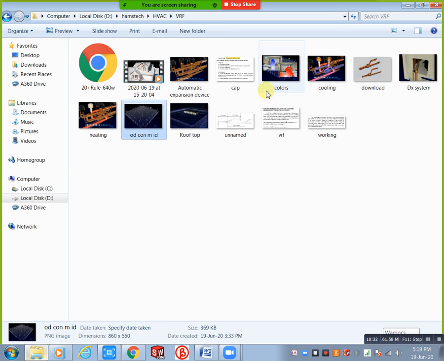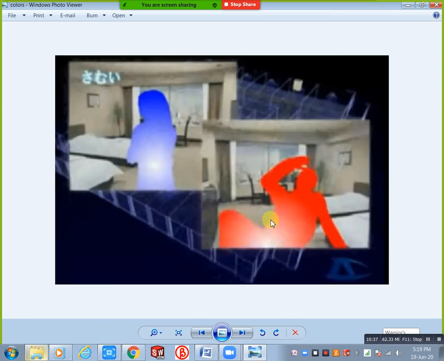Okay, in this system we have heating or cooling based on requirement. For example, if you need a heat recovery unit, you can provide both. For example, in a hotel one person is using AC, he is taking rest, and one person needs heat. In that condition we definitely need both, in a hotel condition. One side running AC and one side running heating. For that purpose we definitely need a recovery system running at a time. In that condition, this blue shade indicates cooling, this red shade indicates heating. Okay, just indication purpose.